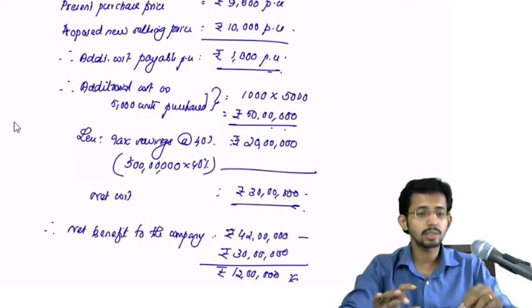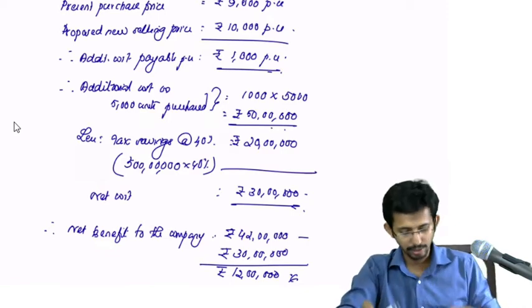Okay, so what is the question? Determine if the company will benefit overall if division B purchases from division A. So you can conclude thus,